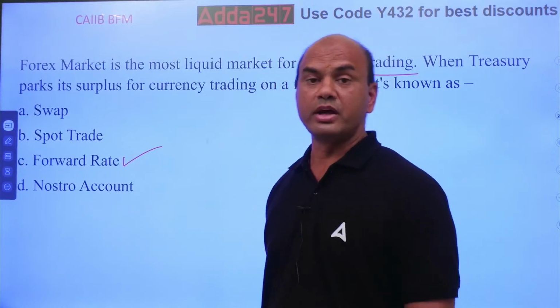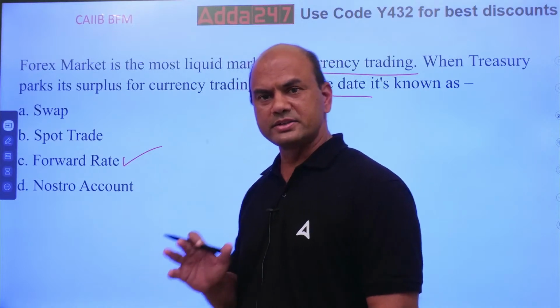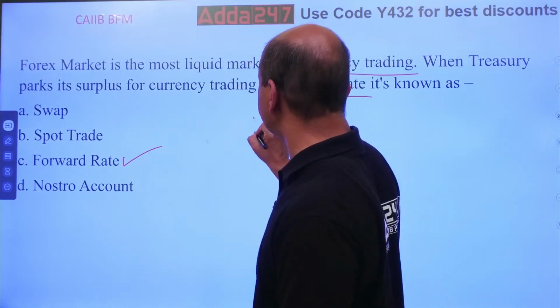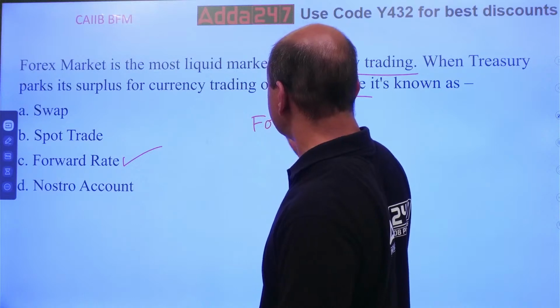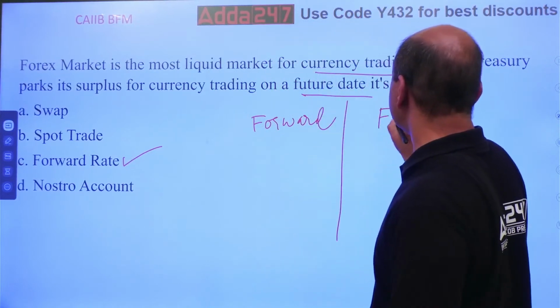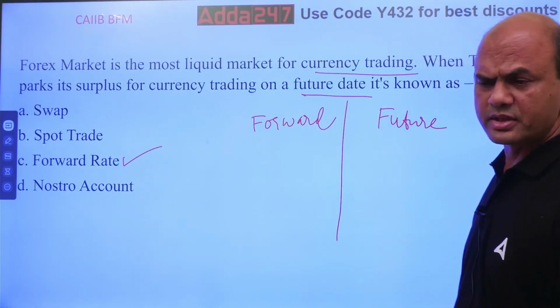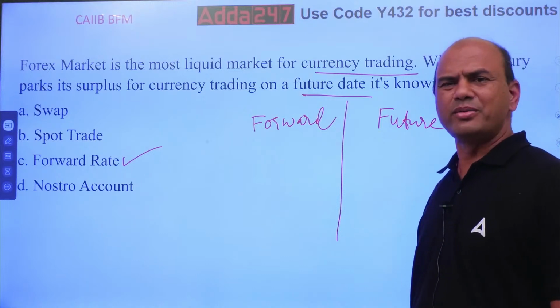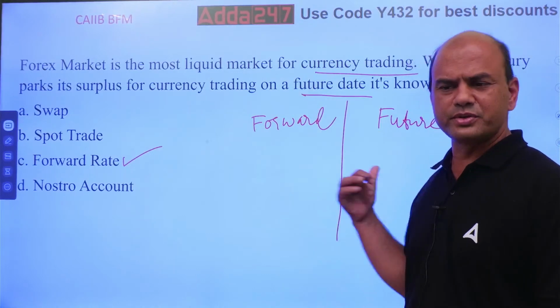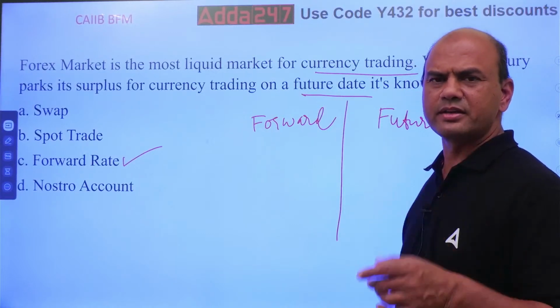Okay, forward rate. Kindly note, these are the types of, you can call it a type of derivative instrument, where you try to minimize the risk. Now look at this, there are two types. One is forward, and similar to that, there is something called as future. Forward and future, they are almost similar. You might be hearing these words many times, forward, future. They are similar, only slight difference is there.